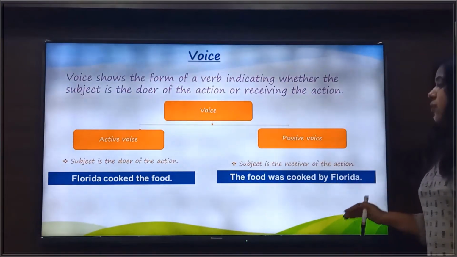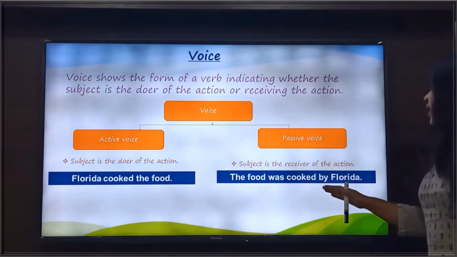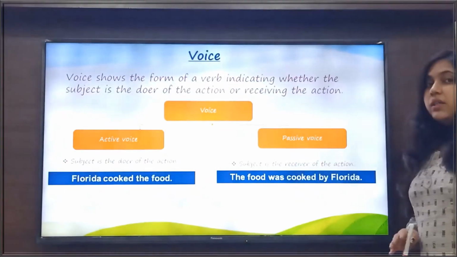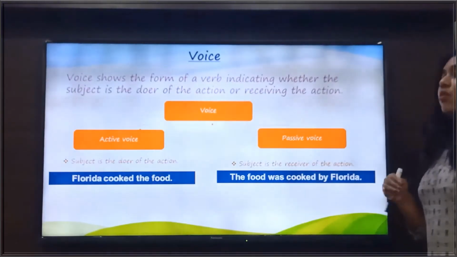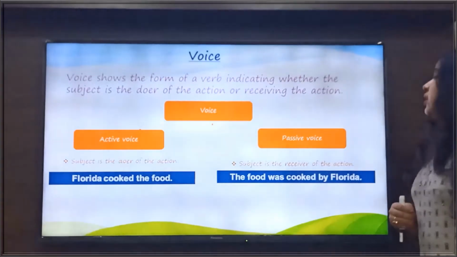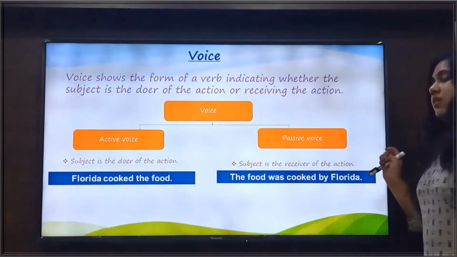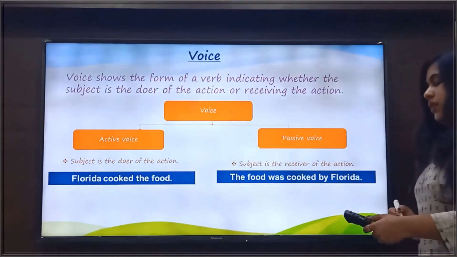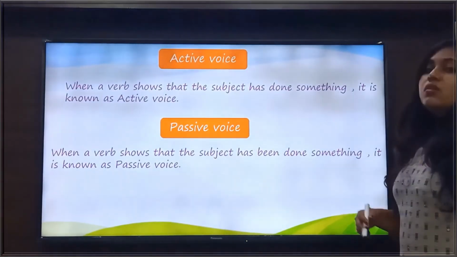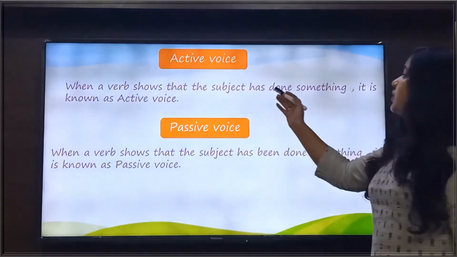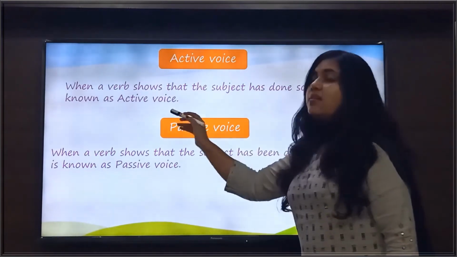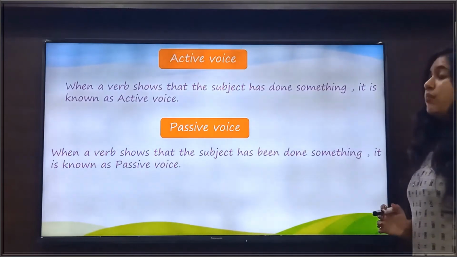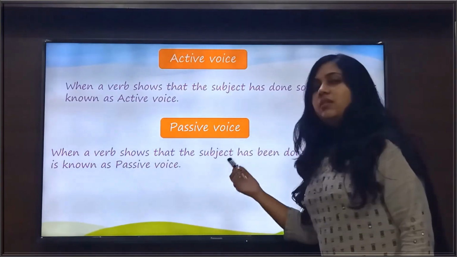Our second sentence was the food was cooked by Florida. In this sentence, food is the subject here, but it is not the performer or the doer of the action here. It is the receiver of the action here. That means this sentence is said to be in the passive voice. So when a verb shows that the subject has done something, it is known as active voice. And when a verb shows that the subject has been done something, it is known as passive voice.